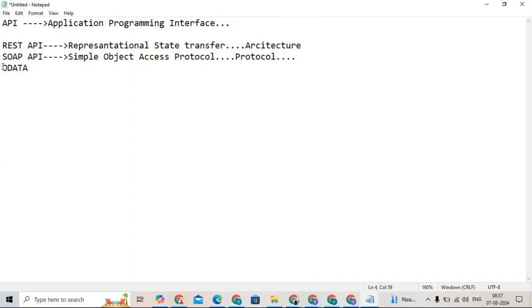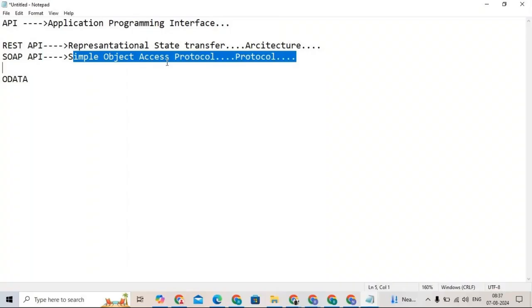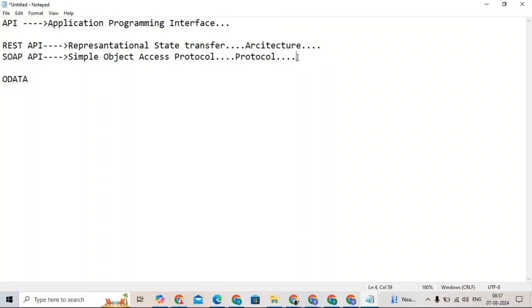Now we'll discuss the difference between REST and SOAP. As I mentioned, REST is representational state transfer. It is an architecture that we can use to consume the APIs. And SOAP is a simple object access protocol, which we use to expose the APIs. Expose means we are giving some services to the end users. At that time we can use SOAP.